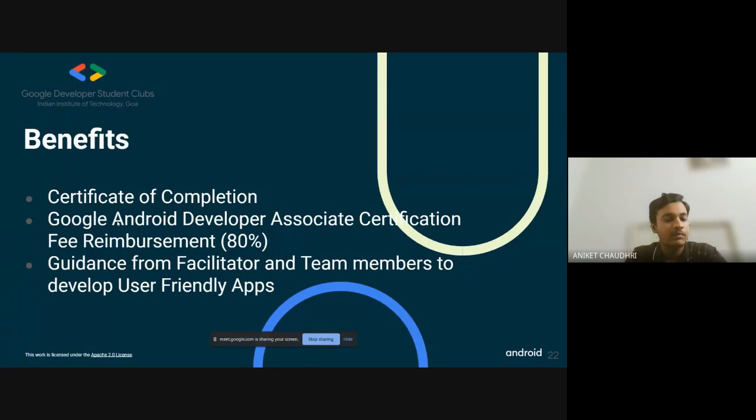If you complete this program, you will get an 80% fee reimbursement directly from Google. So that's a good deal if you are really interested in going into the Android domain.